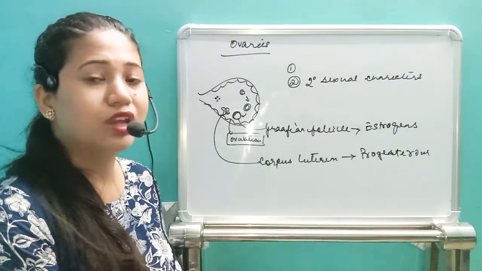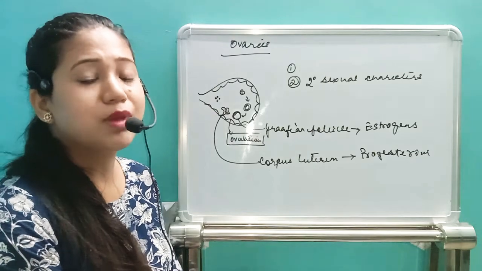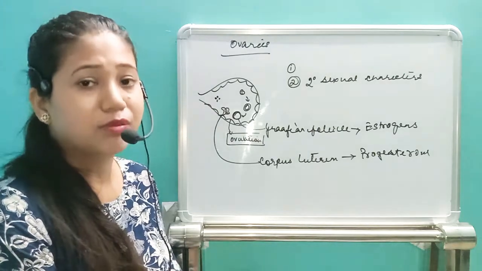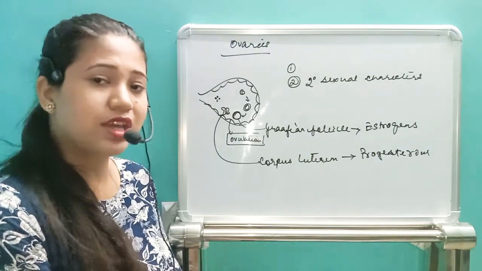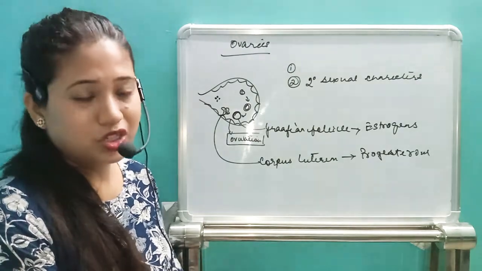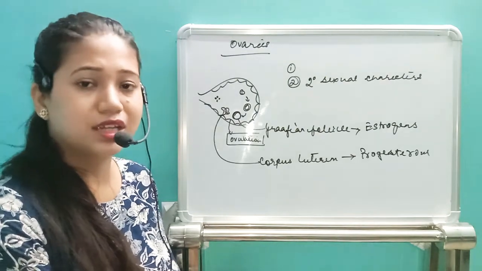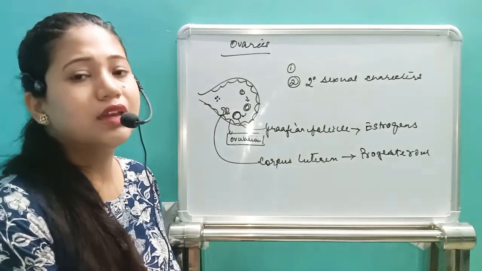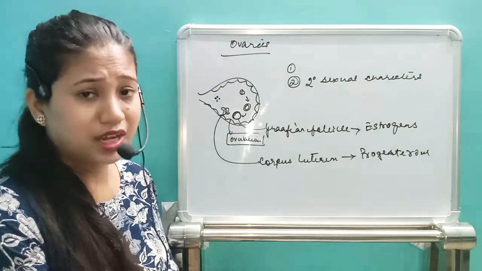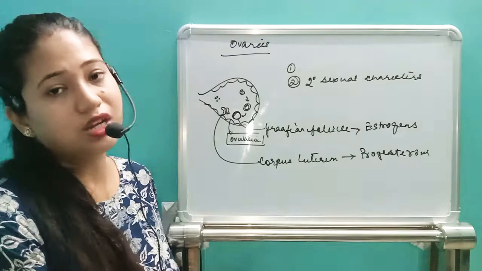So it will allow the endometrium to be attached with the uterine lining. It helps in mammary gland development during pregnancy. Okay, so these are the functions of progesterone. It will also stop ovulation in the period of pregnancy or in the secretory period. That will be given in detail in the human reproduction second year chapter, but for now you just remember this much, it will be more than enough.